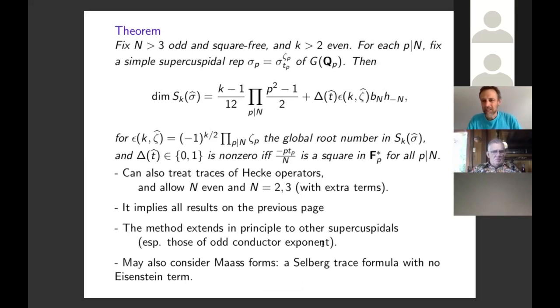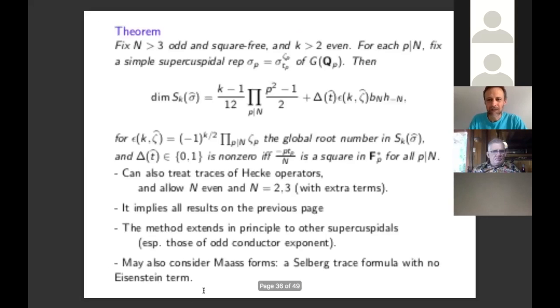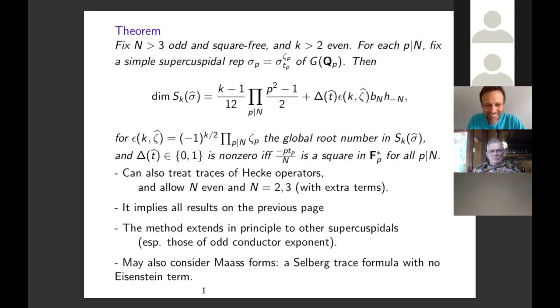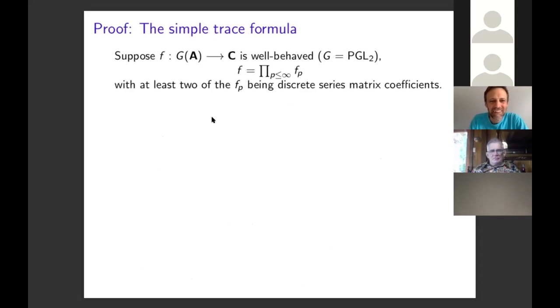And I'd just like to mention, I haven't done this, but certainly you could consider Maass forms as well. And in that case, you would get a Selberg trace formula with no Eisenstein term because the simple trace formula that we use kills off the Eisenstein continuous spectrum. Okay, and in the time that's left, I would like to give an indication of the proof. I have no idea how much time is left, by the way, but you can let me know.